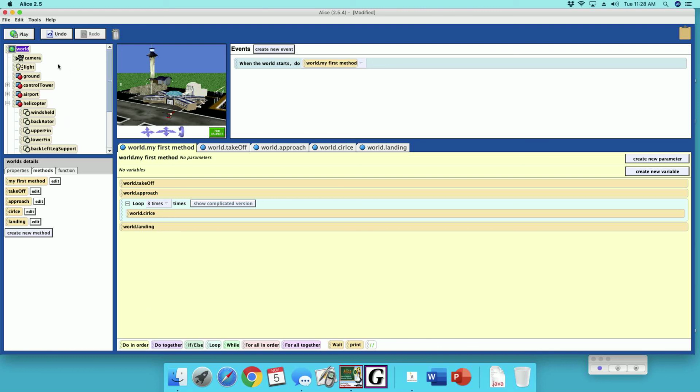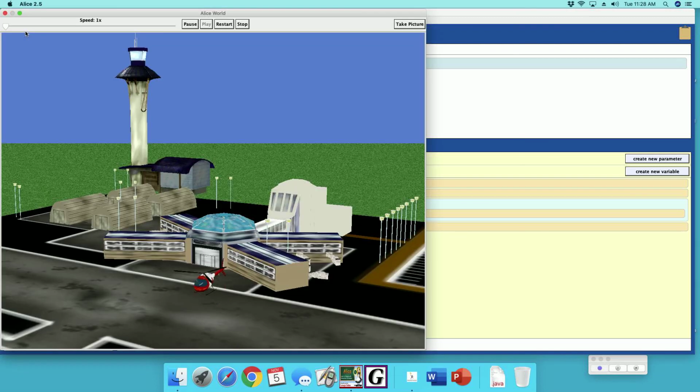Oh my goodness. Let's try it, see what it looks like. Up, go around, go to the tower, go around it 3 times. There's once, twice, 3 times, turn to face our mystery helicopter, and land. Perfect landing.